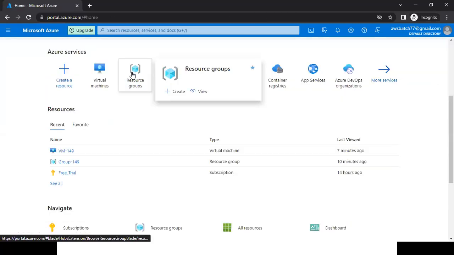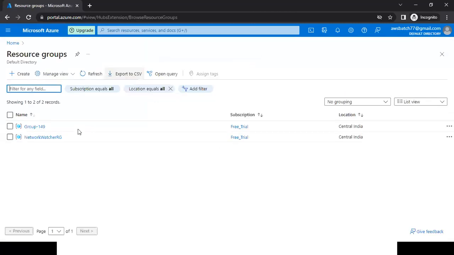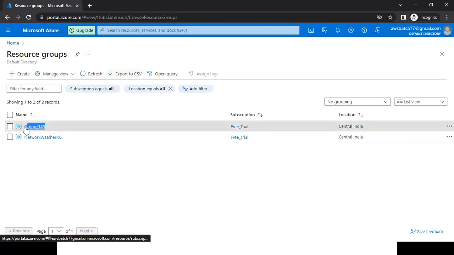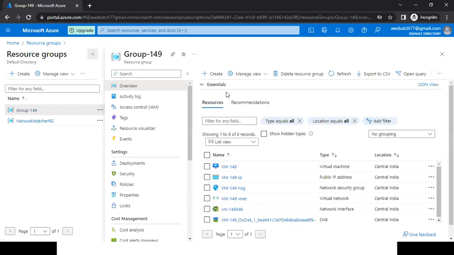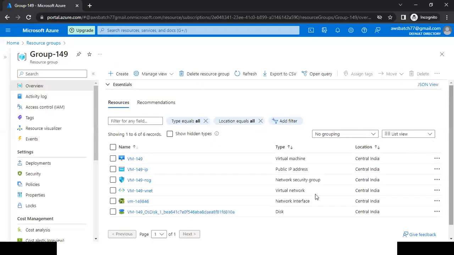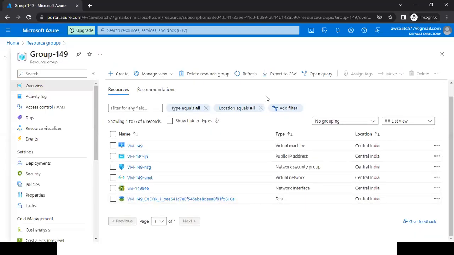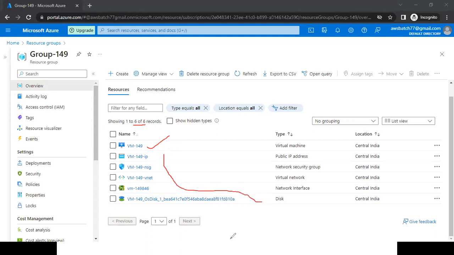Other option is go to your resource group. This is a resource group which we have created. Go to that particular resource group. Under this resource group, you are able to see how many resources? 6 resources. Did we create 6 resources? No. We have just created a virtual machine. But with the virtual machine, system is creating some more resources also.